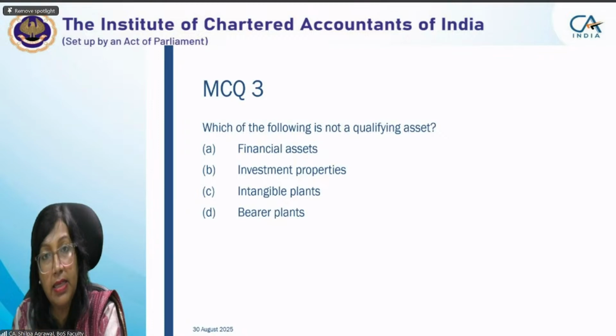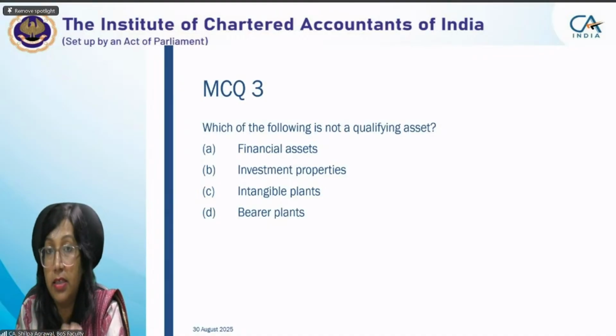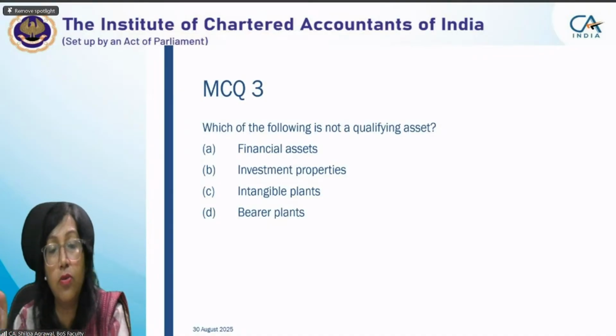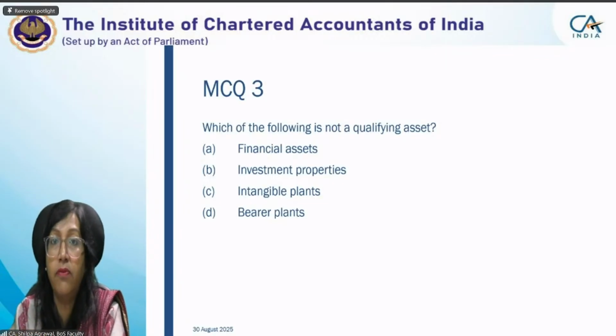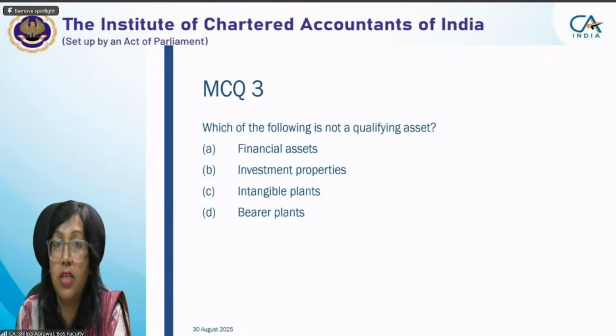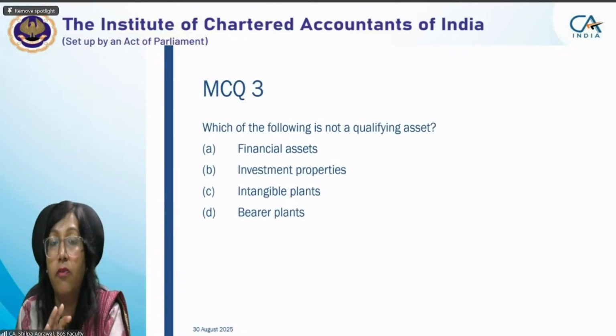Because it can be easily converted into monetary value. It has a monetary value and it is easily convertible. That's the criteria of financial asset. Even if you go for financial instrument, it won't take a substantial period of time to construct. Any asset which takes a substantial period of time will never come under the category of financial asset.